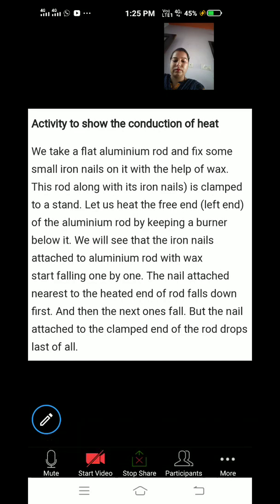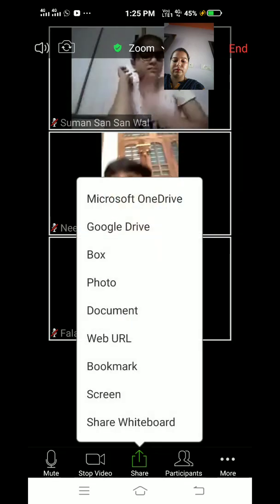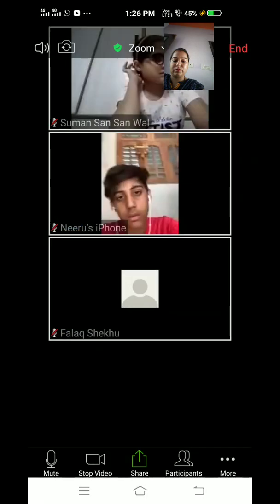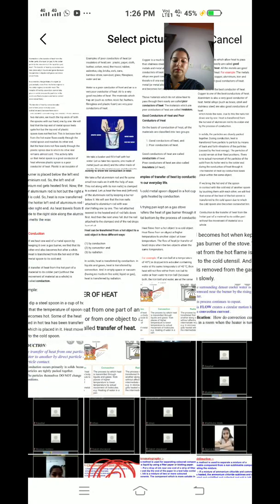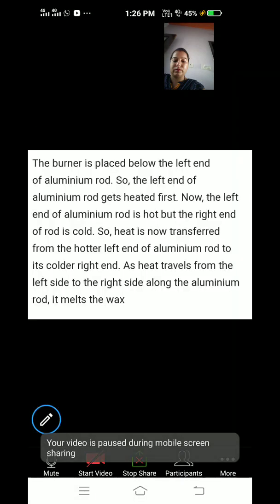We have discussed this activity. So we are moving to our next topic. In that, we have to discuss how convection takes place, how there will be convection of things.